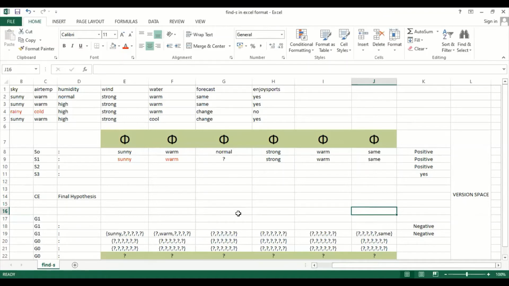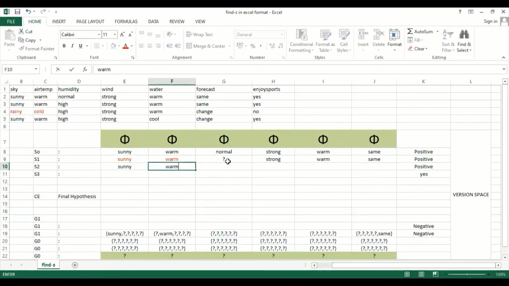Now next, let us have the fourth record, and we have found that the fourth record falls under the category of false positive. So obviously this record will be forwarded to my specific hypothesis. Again, you compare Sunny with this record. Sunny, there will be no change, so I'll keep it as Sunny. In the same way, warm: compare with the previous one, warm with warm. There are no changes, so you place it as warm.